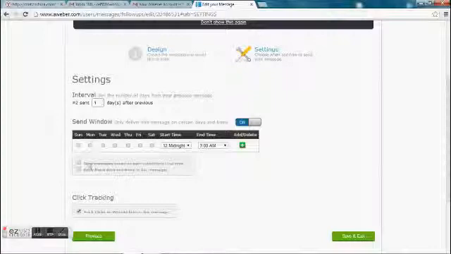And then if you don't use this, then this is pretty self-explanatory. There's no exception. It's going to send it one day after the first email was sent. Okay, and then if you use this schedule option, you can go ahead and send messages based on the time zone that they're in.